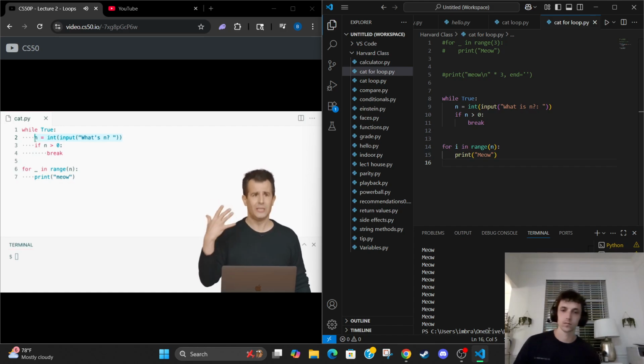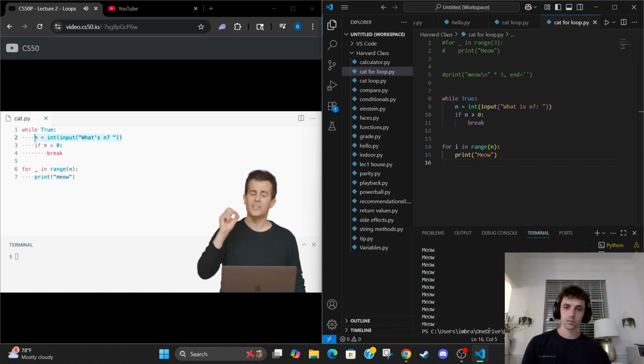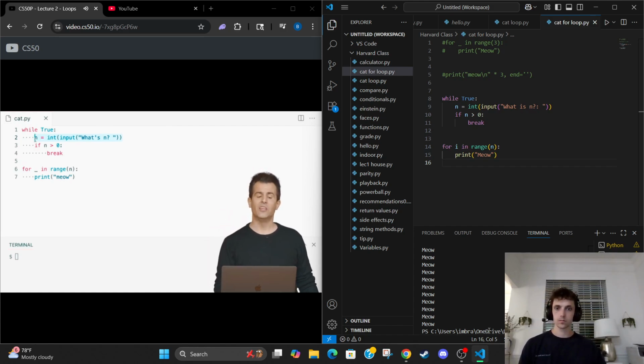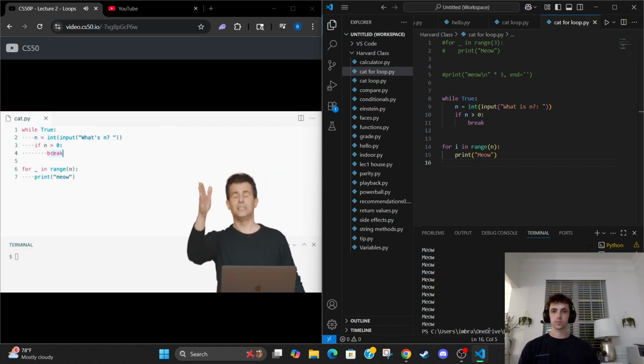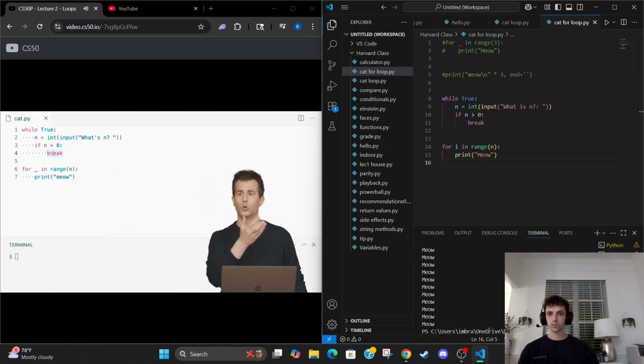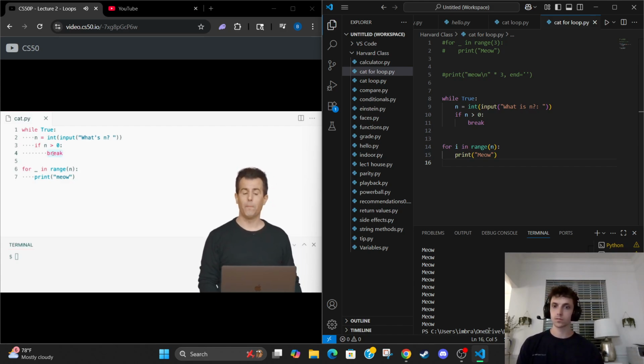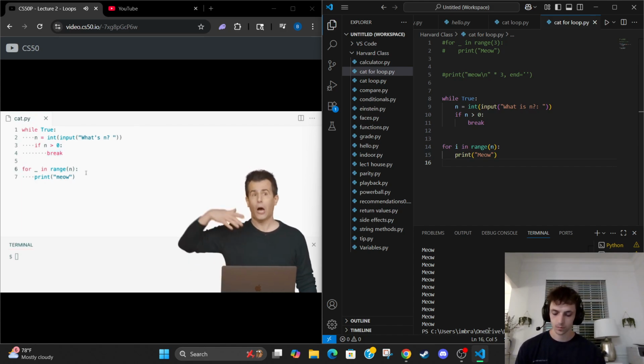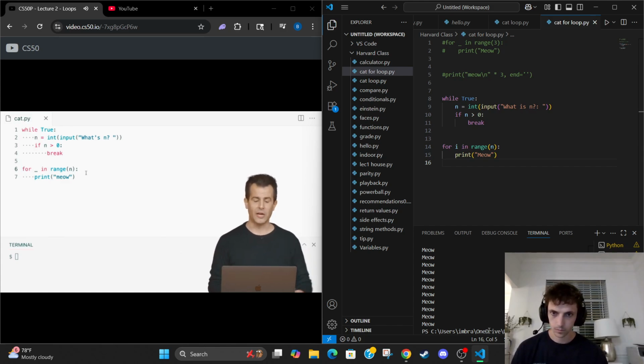Like, I want the cat to meow at least one time. So if it is greater than 0, break. And this break statement, even though it's indented twice, has the effect of breaking out of the most recently begun while loop. So once the user gives you a positive value, then we get to line 6, at which point we meow that many times because of lines 6 and 7.